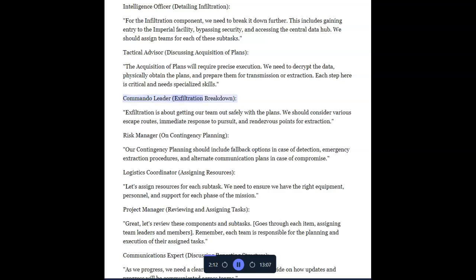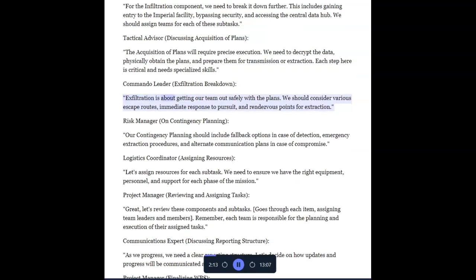Commando leader, exfiltration breakdown. Exfiltration is about getting our team out safely with the plans. We should consider various escape routes, immediate response to pursuit, and rendezvous points for extraction.